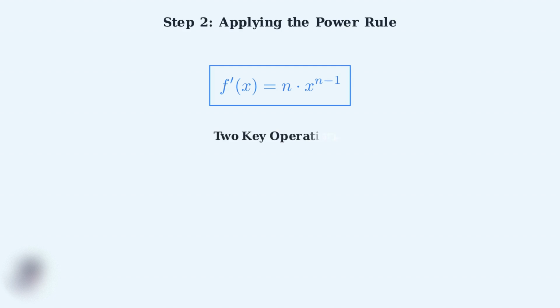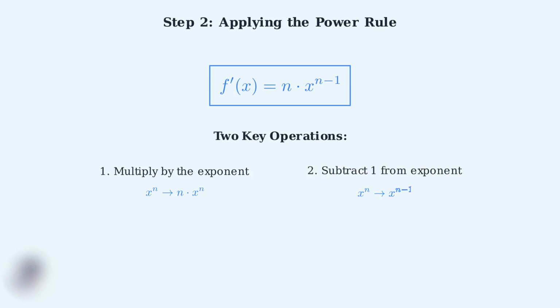Now that we've identified the exponent n in our function, we can apply the power rule. The power rule formula states that the derivative of x^n is n times x^(n-1). Applying the power rule involves exactly two operations that we perform in sequence. First, we multiply the original function by the exponent n. Second, we subtract 1 from the original exponent. Let's see this in action with a concrete example.